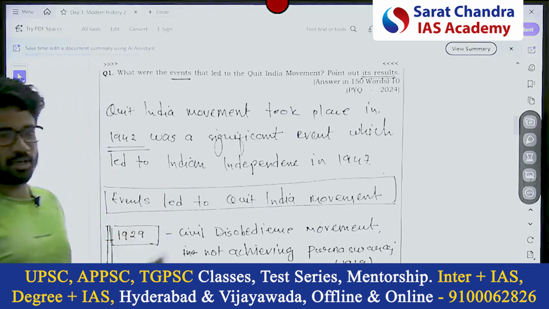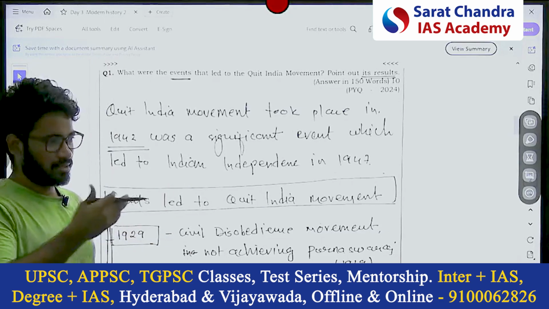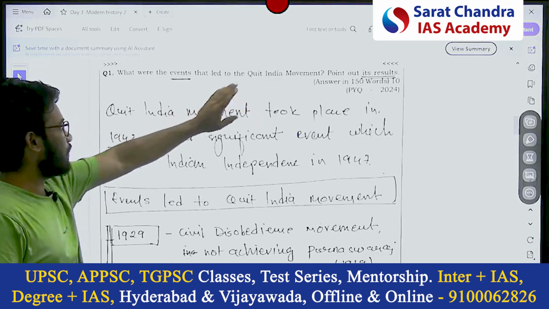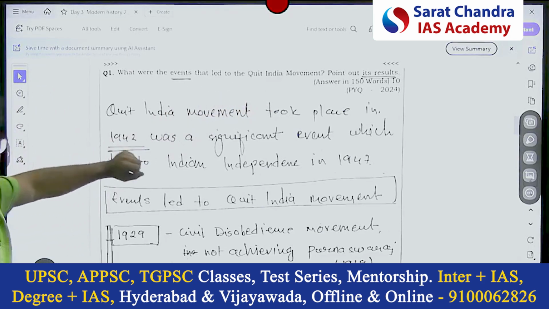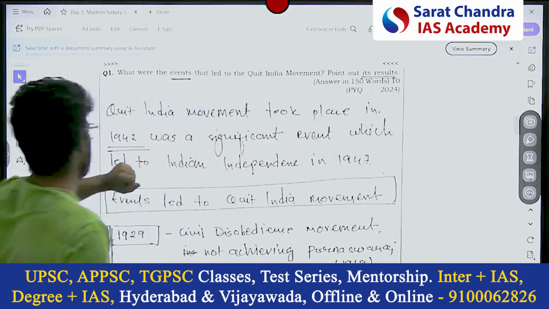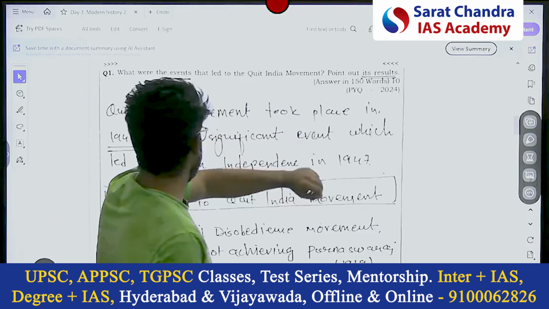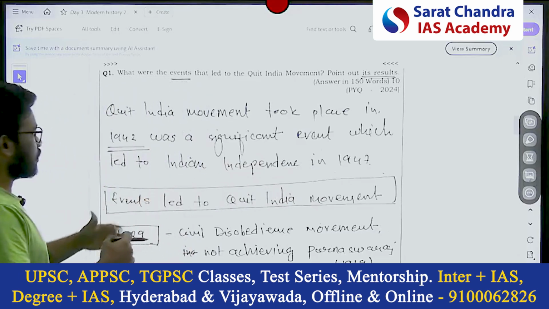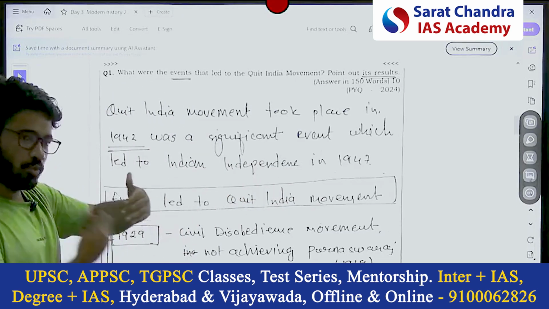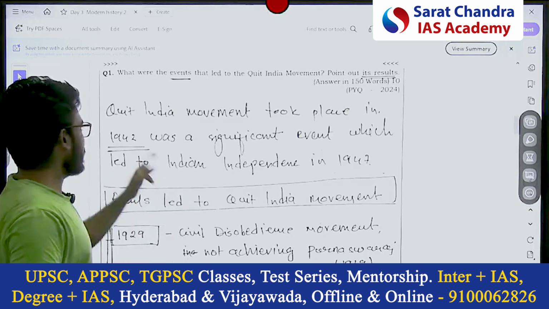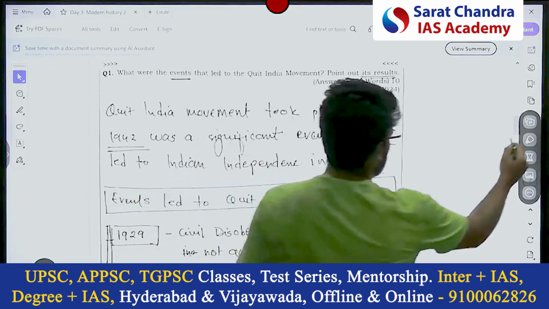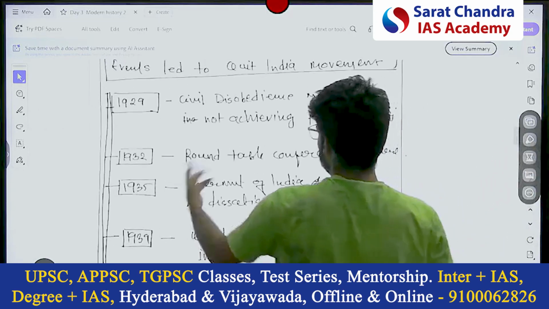So in the introduction itself, Sir mentioned PPP: place, period, personality. For the Quit India movement, one of the Ps is the time period, 1942. Sir mentioned that the Quit India movement took place in 1942 and was a significant event which led to Indian independence. For Indian independence, so many movements were done. Among them, the Quit India movement was significant. So that was the sentence he mentioned, and after that, the events.